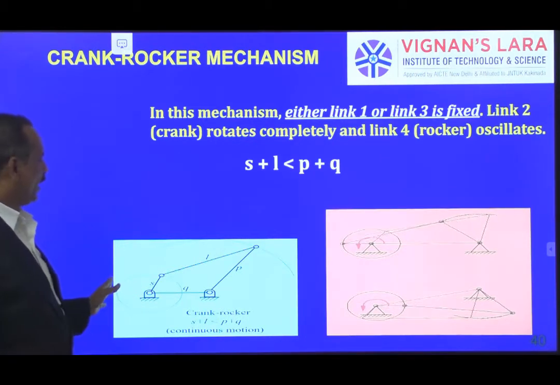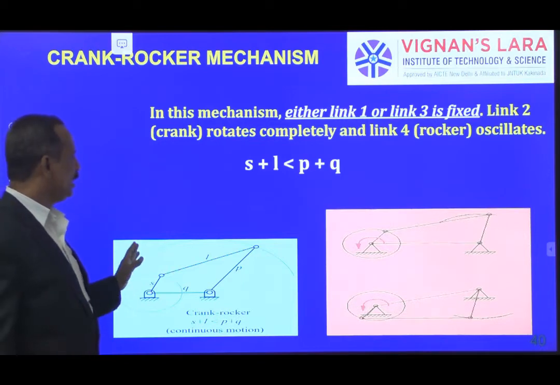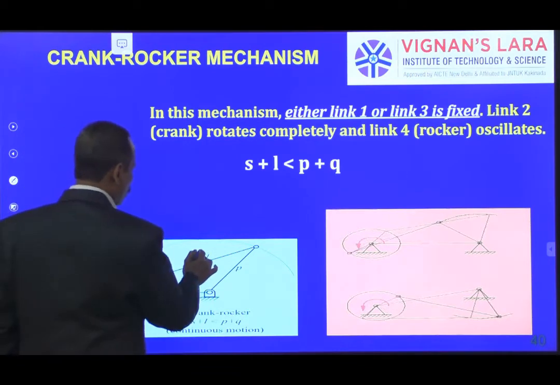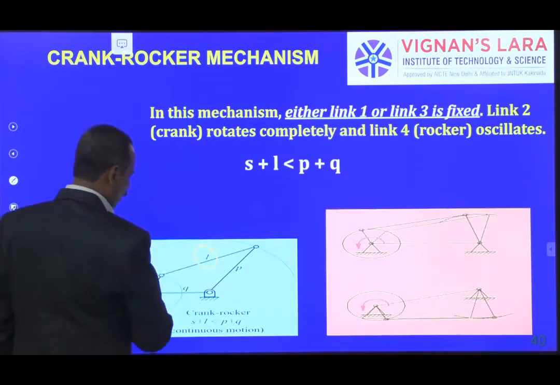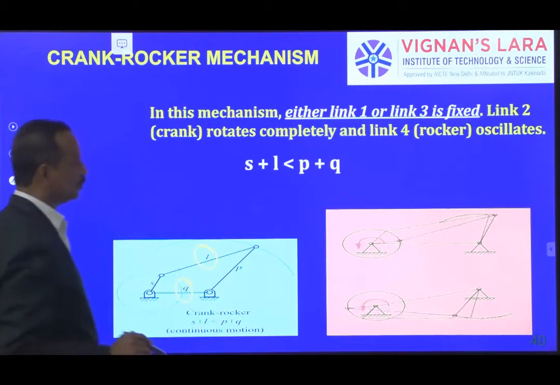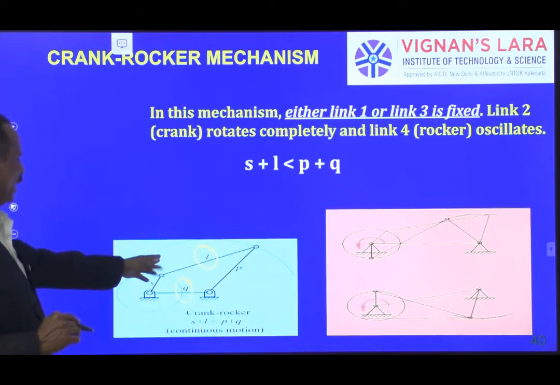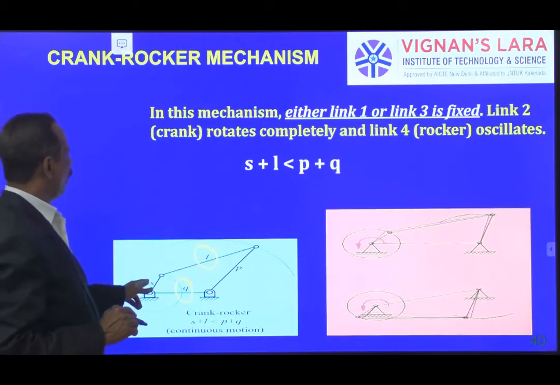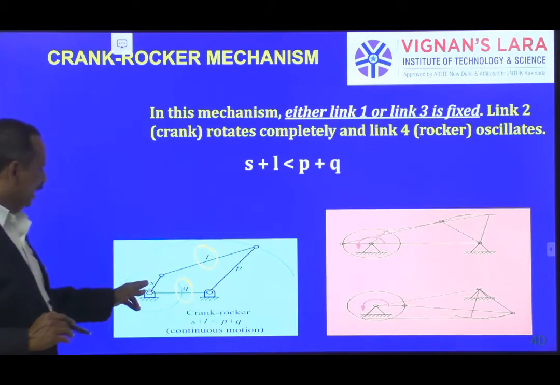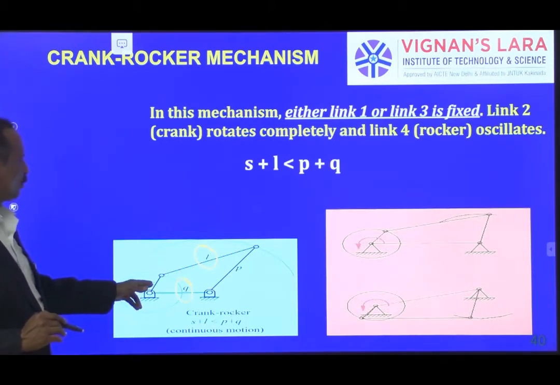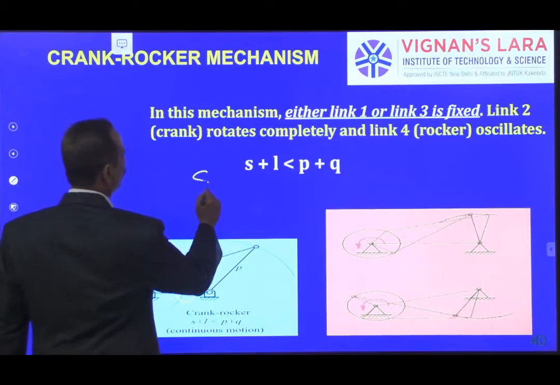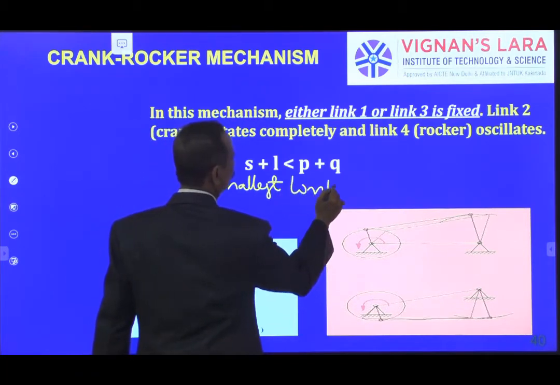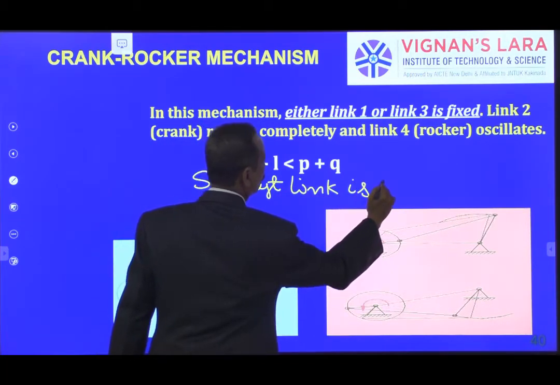In this, what I am doing is fixing a link adjacent to the shortest link. That means you can fix either L or Q, any one adjacent to the shortest link. If I fix those links, the input link is the crank. So the smallest link is the crank.